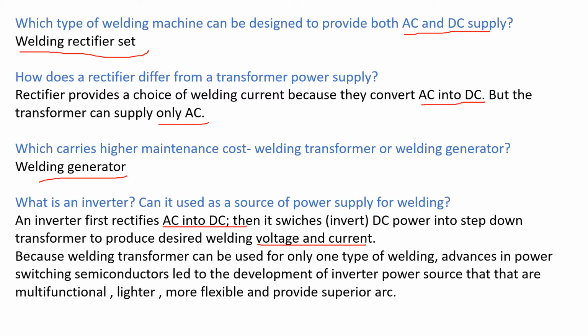Because a welding transformer can be used for only one type of welding, advances in power switching semiconductors led to development of inverter power sources that are multifunctional, lighter, and more flexible and provide superior arc.